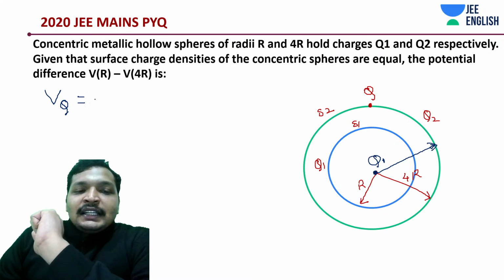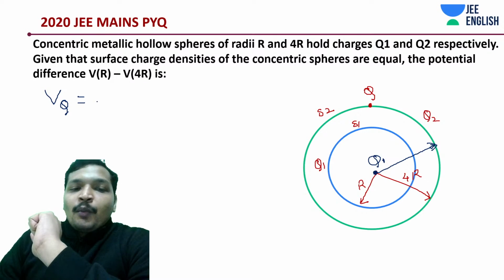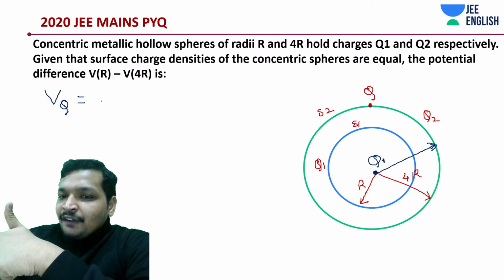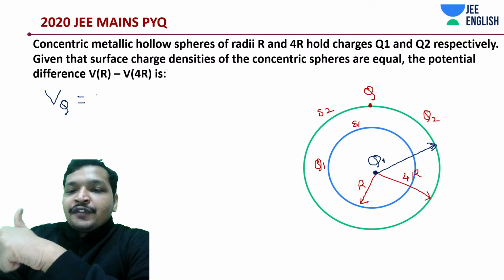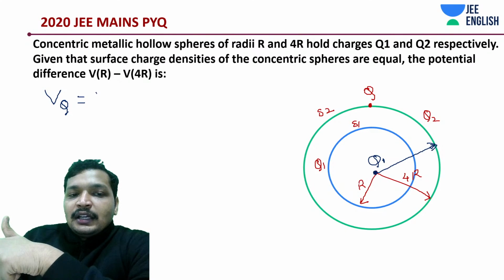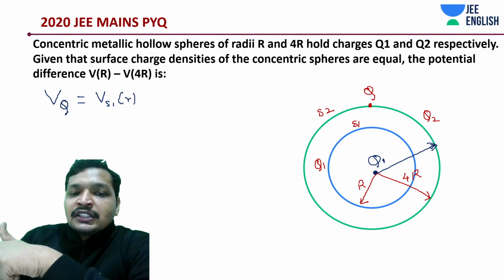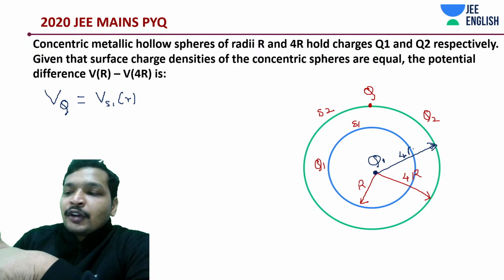What is the potential at point Q? One, you would have surface potential due to S2, which we are not worried about. One is going to be due to shell 1, it's as if the charge is concentrated at the center and you have to go to the distance r, that is how much? 4r.